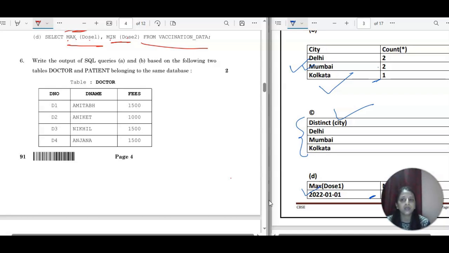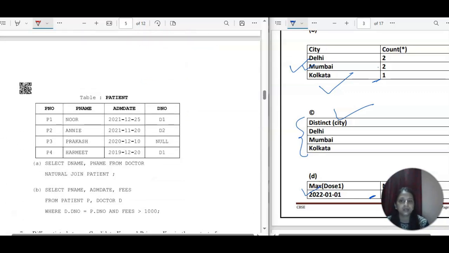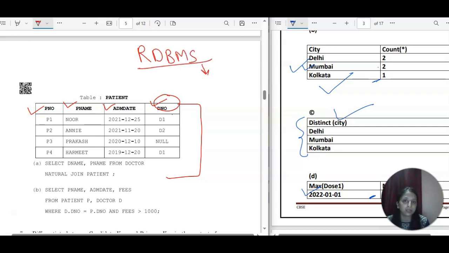Okay, write the output of the SQL queries from A to B. Only 2 questions are there, 2 tables are given. We have a doctor table and we have the patient table. In the doctor table you have doctor number, doctor name and fees, and 4 rows are there, D1 to D4, right? And then we have a patient table. In this also we have total 4 columns: the patient number, patient name, admission date, and DNO, which is to link. The relational database, RDBMS, is actually based on a common field. Common field will help you to fetch the values from multiple tables, right?